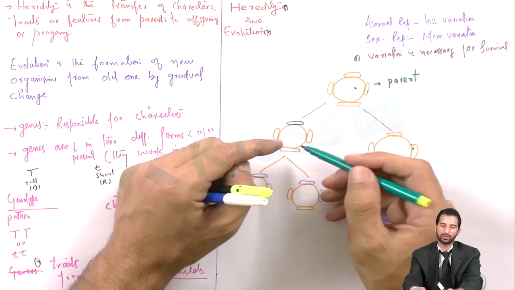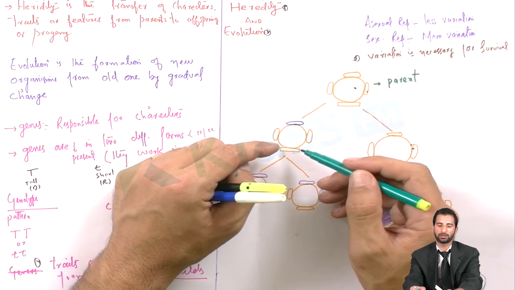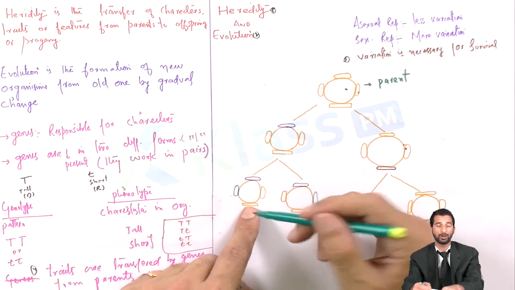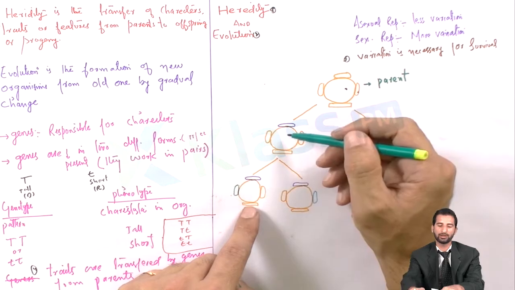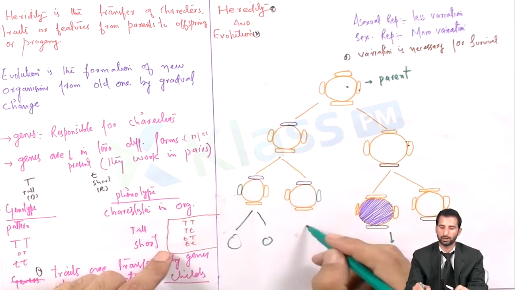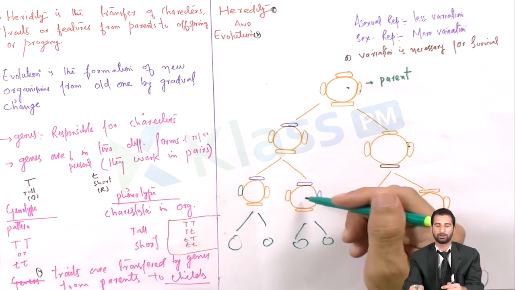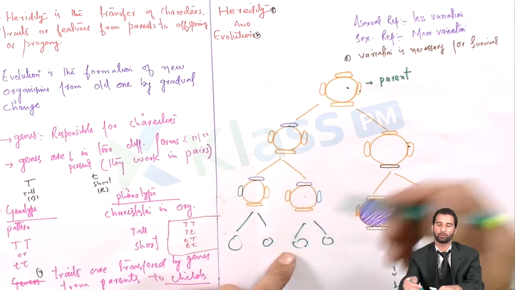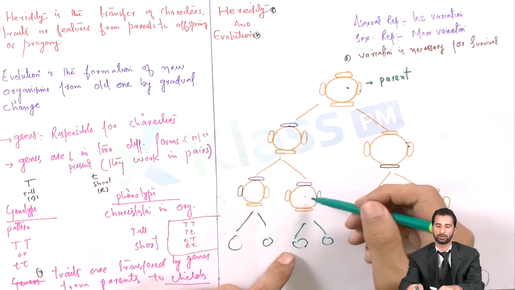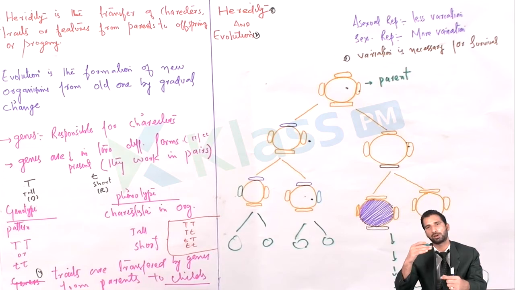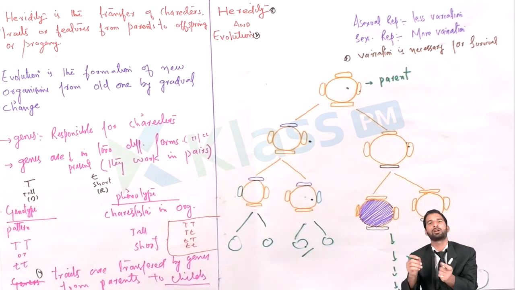And similarly, this offspring, after attaining maturity, may reproduce and give their offspring. These offsprings may look a bit different from this parent or this parent, and they may reproduce further. These offsprings may vary from their parents, and may also vary from the great grandfather. This would be their parents, this would be their grandfather, this would be their great grandfather. If you compare a great grandfather and this offspring, you will see there are variations.